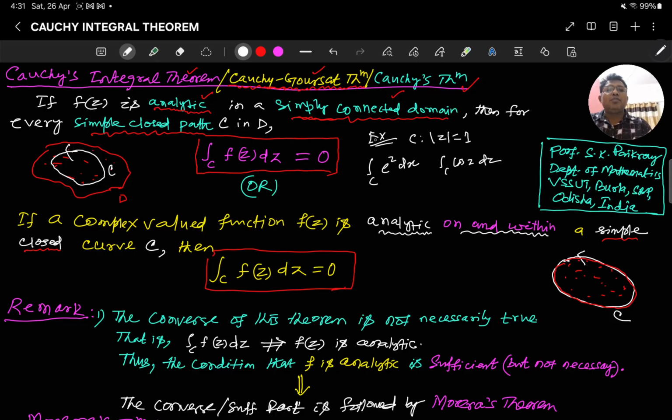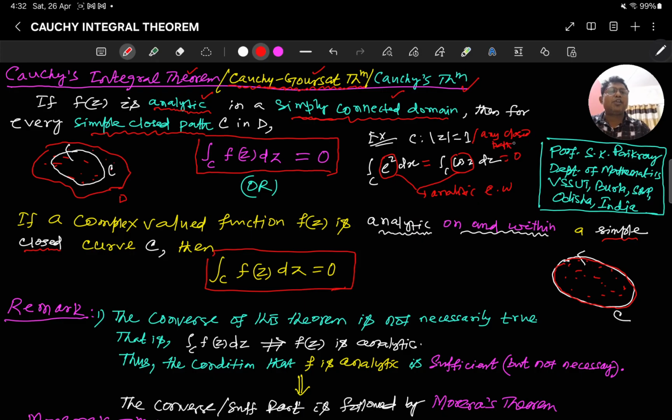You see, the functions e^z and cos z are analytic everywhere. Therefore, this integral value must be 0. The path is a circle here, but if I take any closed path, then this will also work.